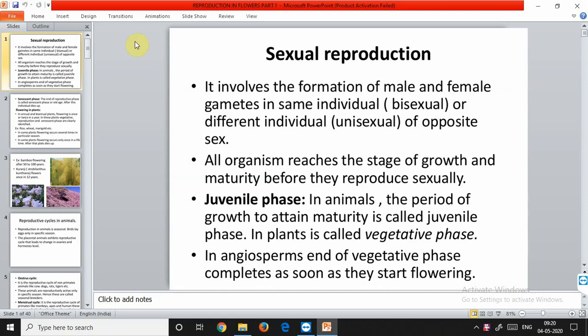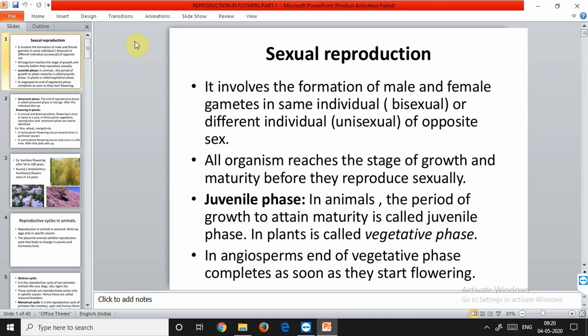So, the organisms that possess both male and female reproductive structures in the same plant are called bisexual. And when the male and female reproductive structures are present on different plants, they are called unisexual. Now, when we talk about fungi, as we all know, the fungi have a thallus. Thallus means their body is not differentiated into stem, roots, and leaves. So, the words homothallic and monoecious will be used in case of fungi, but the term bisexual is used for higher plants.